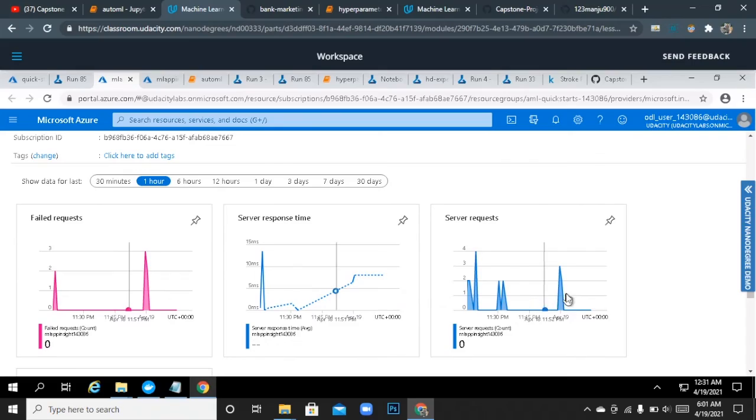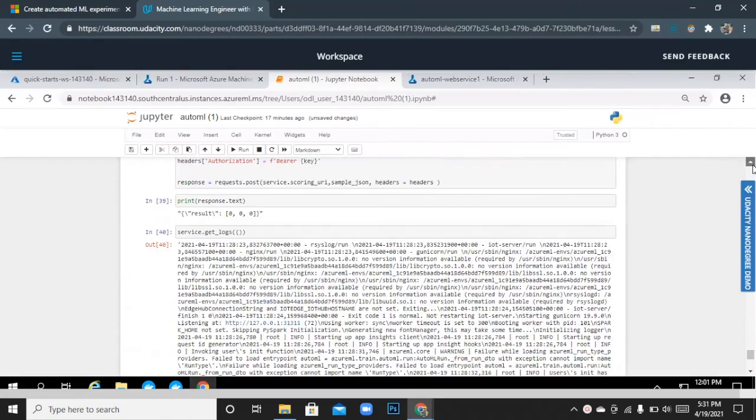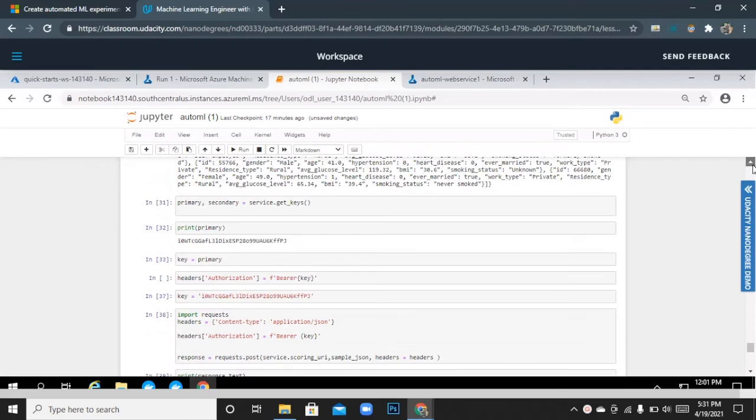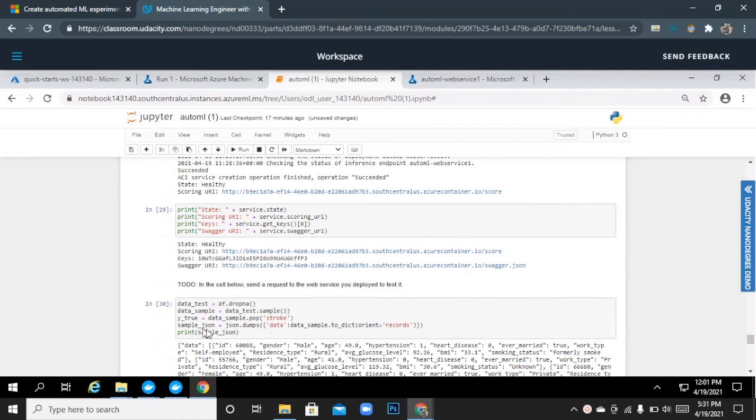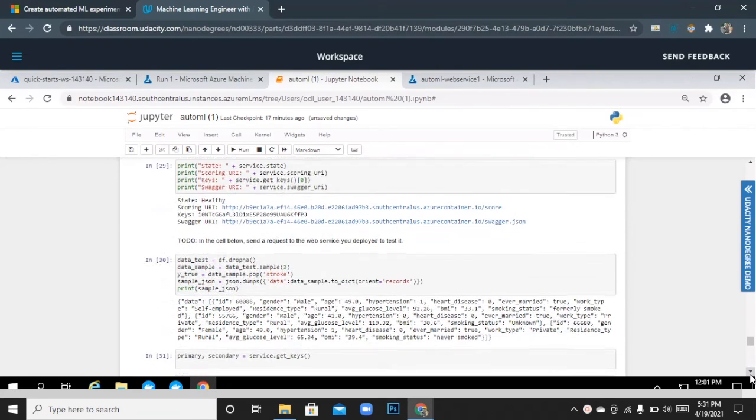Okay, so let's talk about the inference request. After deployment of this model, we are now going to send an inference request. First of all, I took some data over here, and using the simple sample command, I took 3 records, and then I converted this into JSON format.